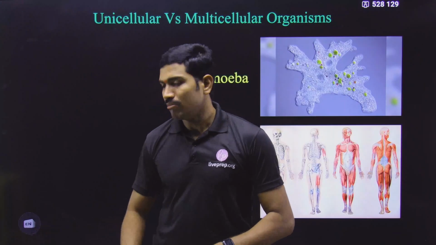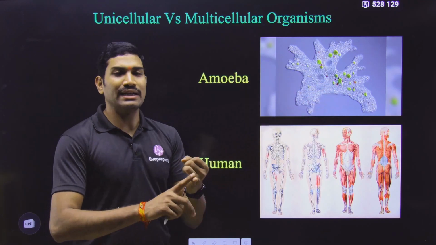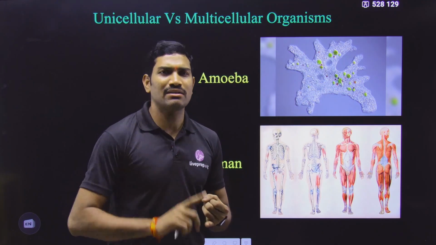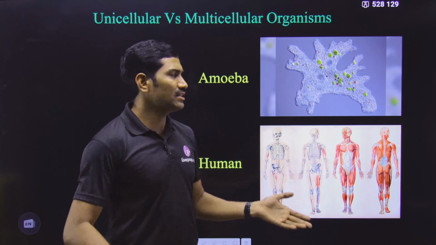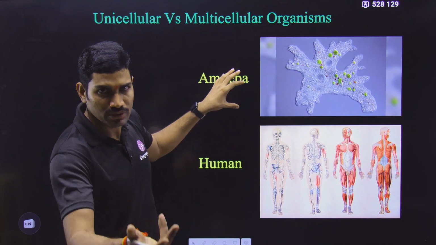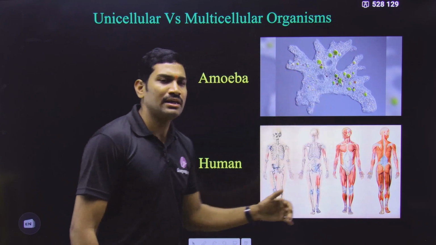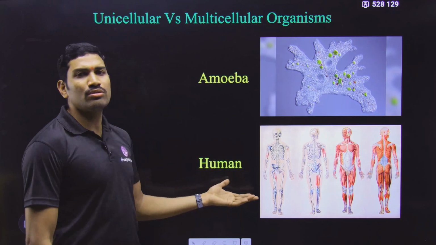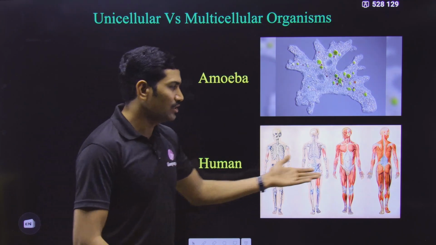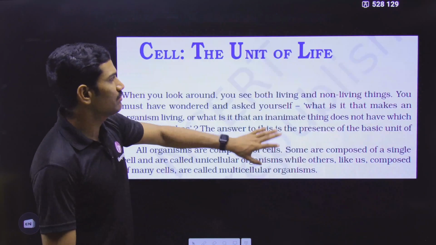So this is what they are talking about: unicellular and multicellular organisms. For the unicellular organisms, the entire kingdom Protista, all the different types of bacteria will come, and the entire kingdom Protista having the protozoans and many others will come. So amoeba, a protozoan, is a unicellular organism. So for unicellular I have given this example, and multicellular is distributed in kingdom Fungi, Plantae and Animalia, and human belongs to kingdom Animalia. So human is an example of a multicellular organism. Clear? So this is the basic information.